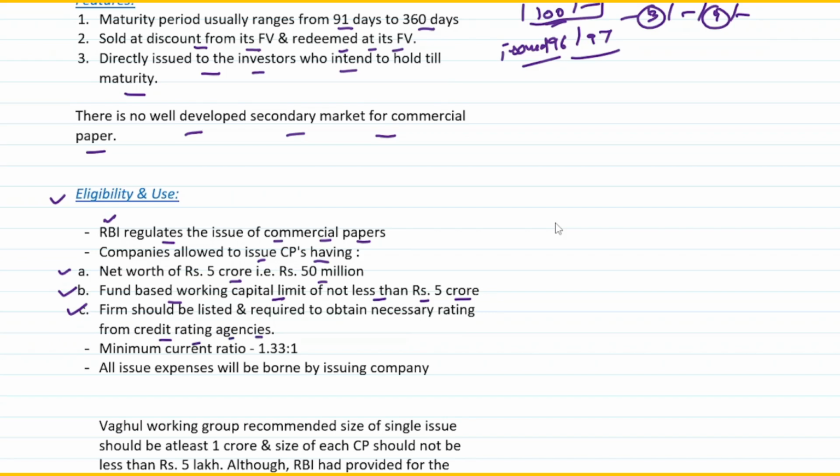So in order to issue any kind of commercial paper, they should have a net worth of rupees 5 crore. They should have a fund based credit limit, working capital limit of not less than rupees 5 crore, and the firm should be listed, and they are required to obtain necessary rating from the credit rating agencies. Other than that, they should have a minimum current ratio of 1.33:1. Fine. And all the issue expenses will be borne by the issuing company. So when you are issuing a commercial paper, whatever issue expenses are there, that has to be borne by the issuer company, right?